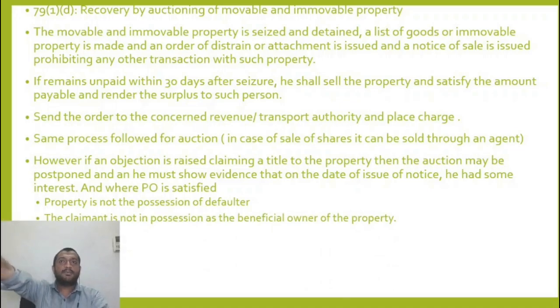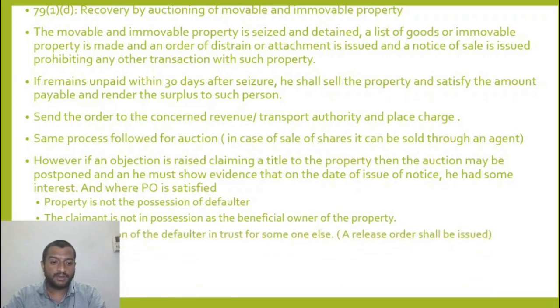Okay, the property is in the possession of the defaulter, but I just put it in his name as a temporary thing because I am an NRI. I cannot hold property in India. For convenience sake, I just held the property in his name because the power of attorney and all is not available. So if I can prove that, then it is okay. The property will be released. It is in possession, in trust of someone else. He is a trustee of this property for the benefit of a minor. In that case also, this property cannot be sold off.